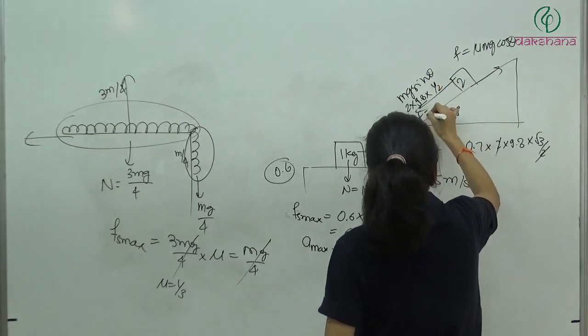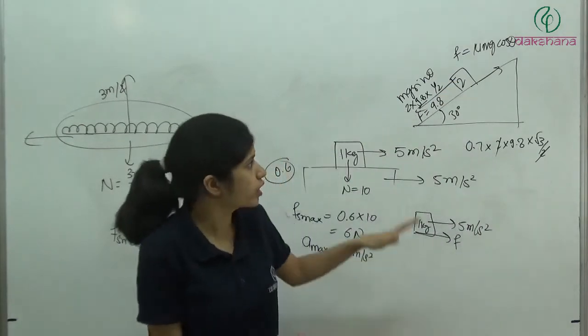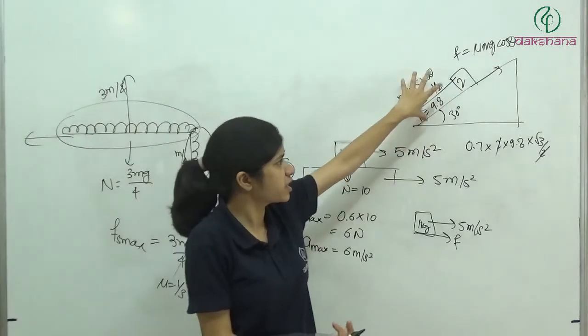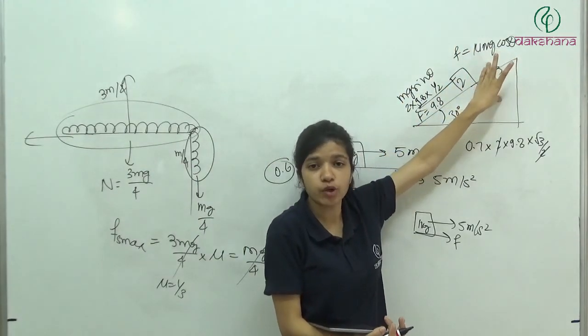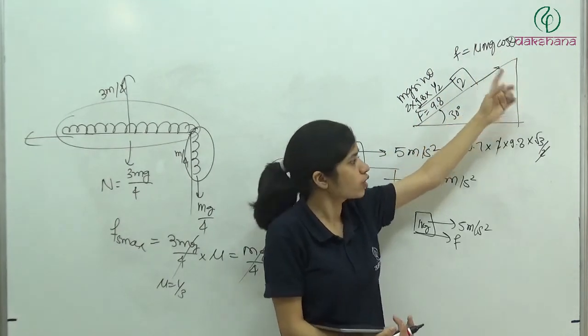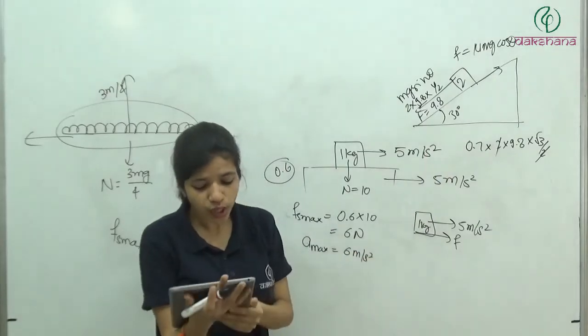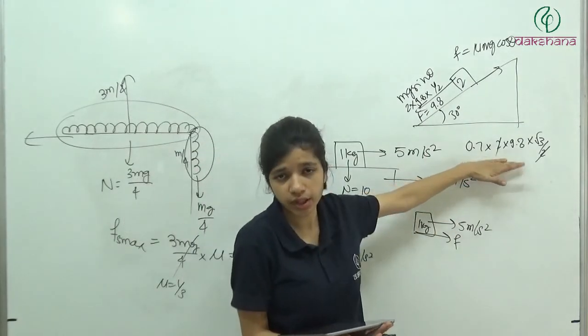So the force acting in the downward direction is 9.8. That much force will act in this direction because this block is at rest. So this is going to equal the value of friction acting here, and this value is self-adjustable. It does not jump to the maximum value. It will be 9.8 only. So the answer will be the first option, 9.8. Please don't do this. Clear?